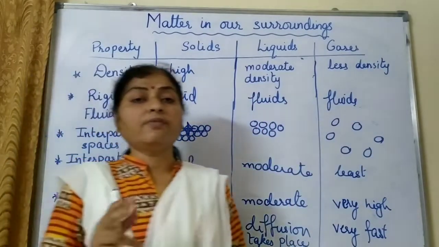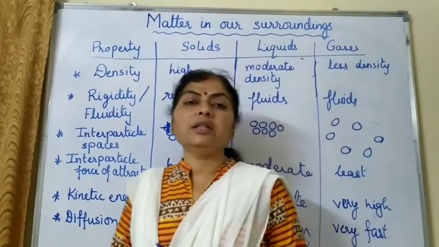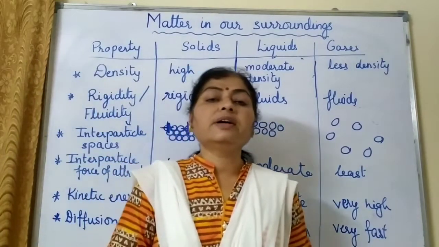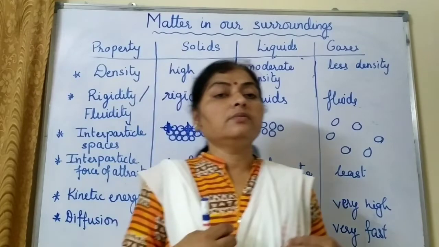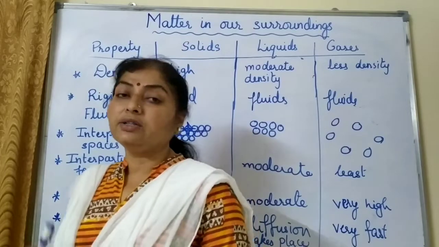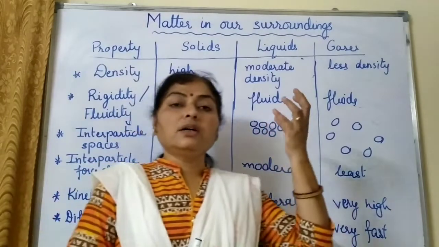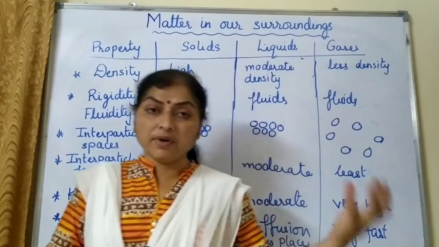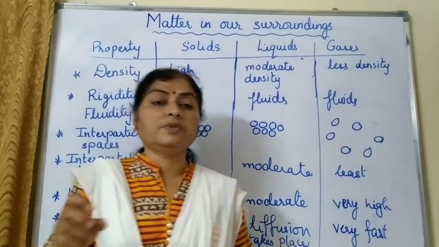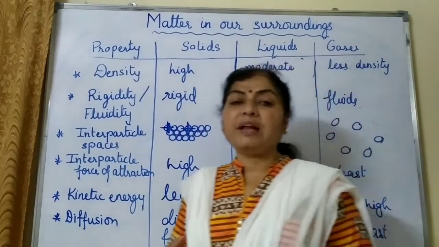There are two more states of matter which we need not study so much in detail. Only for your extra information, they are the plasma state of matter and the Bose-Einstein condensate. Plasma state of matter requires a very high temperature and or high voltage current, under which the gas molecules split up into ions, or ion formation takes place. So that is what we call a plasma state. That is in the core of the stars, in the sun, whatever state of matter is there, that is what we call the plasma state. Even the fluorescent tubes, the neon lamps, helium lamps, are also examples of the plasma state.